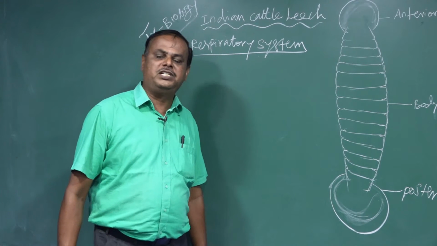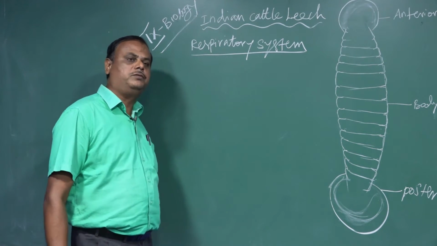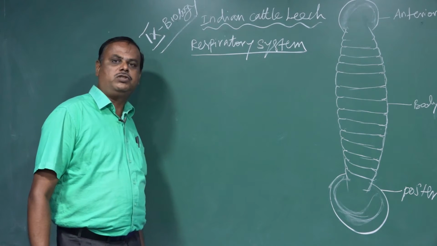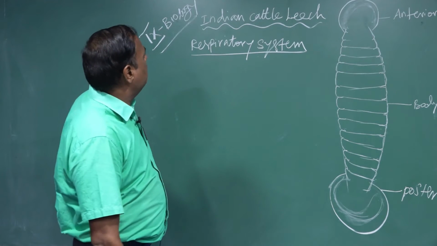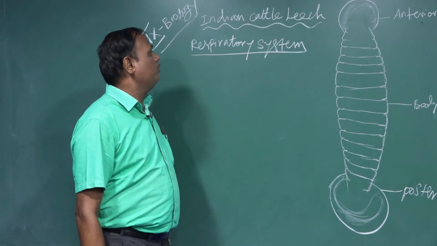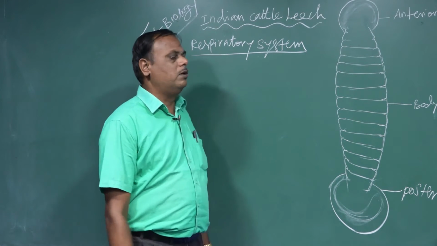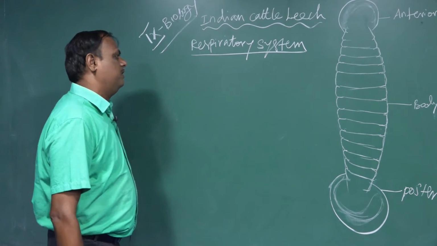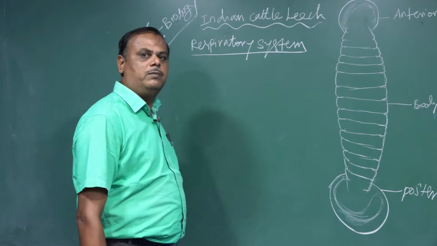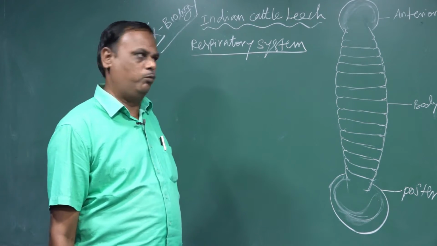In structural organization in animals, in the previous class we studied the morphology of the leech and also the digestive system of the leech. Now we are going to study the respiratory system, circulatory system, nervous system, and excretory system of the leech, then the development of the leech, and also the parasitic adaptation. We will see them one by one.